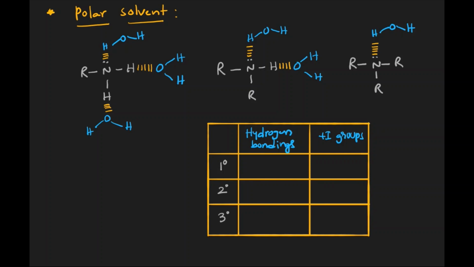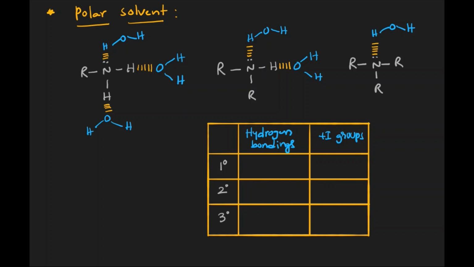In the case of acids, we discussed that the acidic nature of an acid depends on the stability of its conjugate base. Similarly, the basic nature of amines depends on the stability of its conjugate acid. Here, the conjugate acid is stabilized by two factors. One is the inductive effect, and the second is hydrogen bonding.